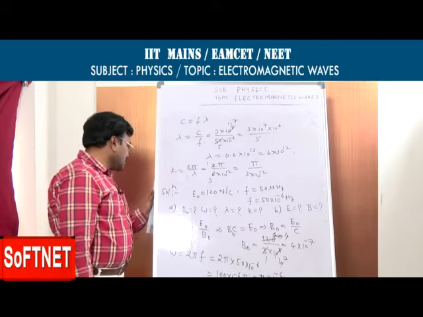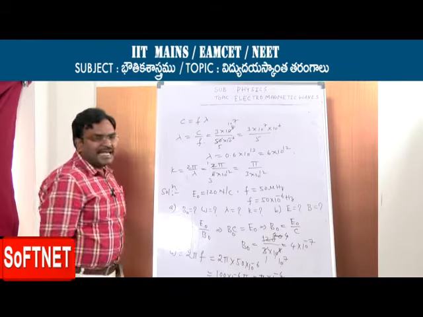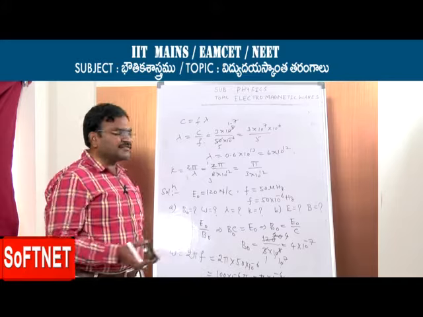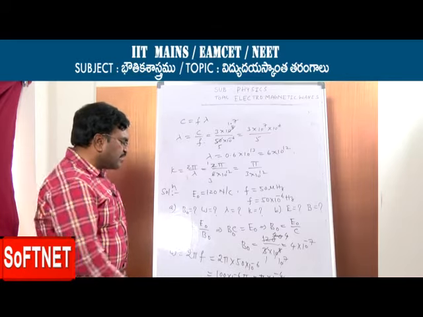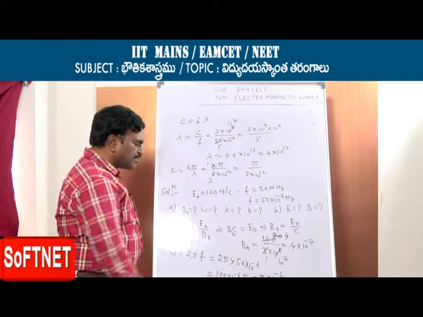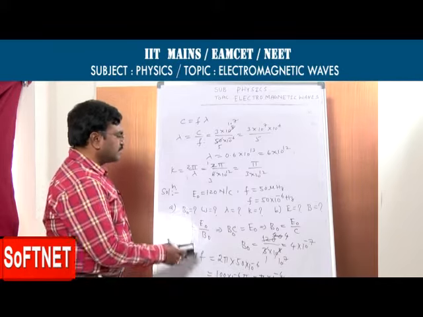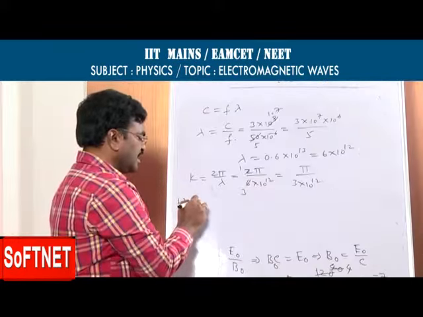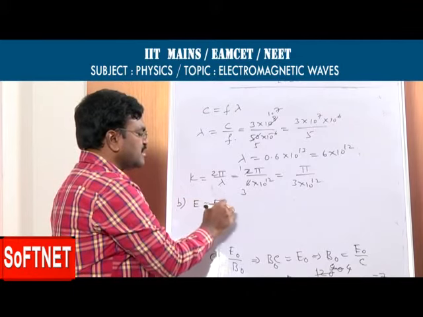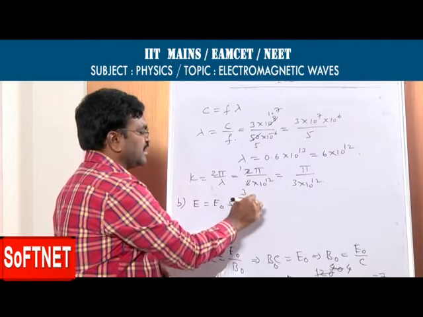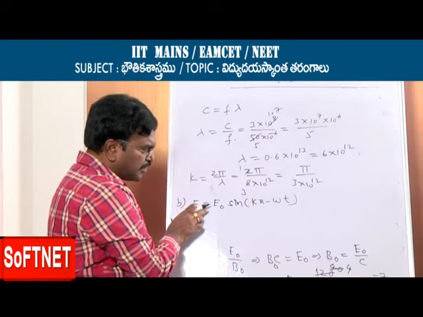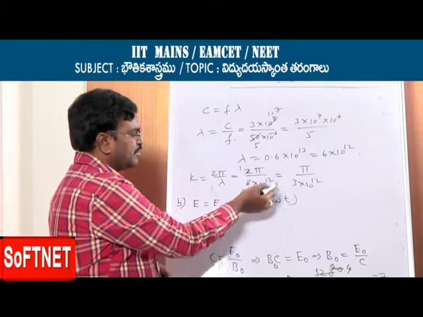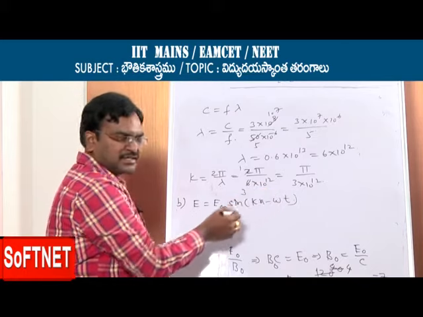So by the formula, E is equal to E naught sin(kx minus omega t). Omega we got as pi into 10 to the power of minus 4. E naught value we know, k value we know, and omega value also we know.